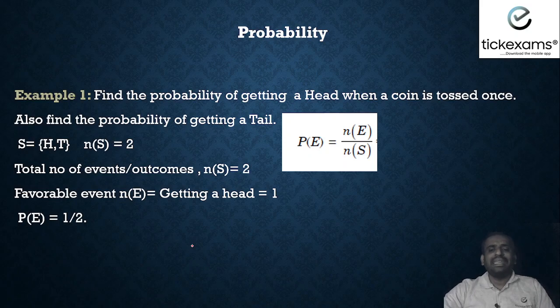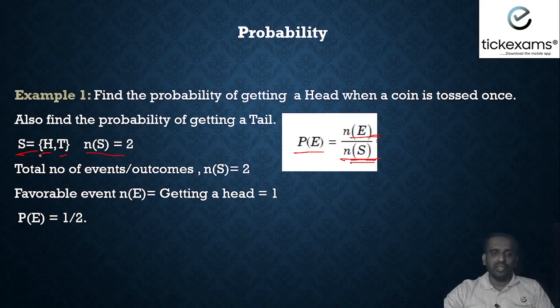Find the probability of getting a head when a coin is tossed once. Also find the probability of getting a tail. So, how do we solve? We know the formula, probability of E is equal to N of E by N of S, that is number of favorable events divided by total outcomes. Remember friends, whenever we solve probability, the first thing we have to note down is the sample space. This is very, very important. When we toss a coin, we may get a head, we may get a tail.